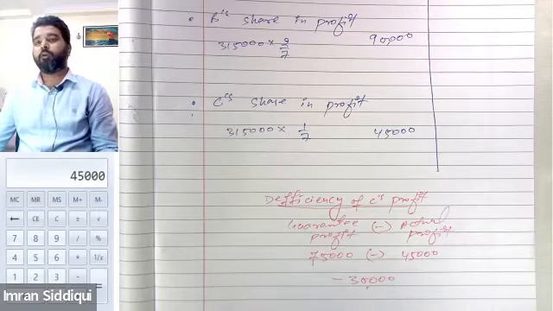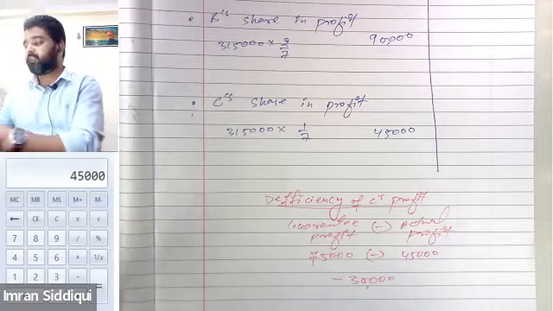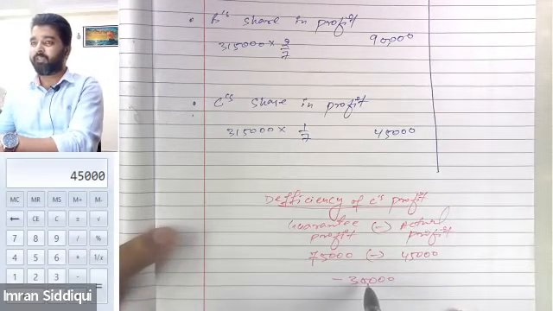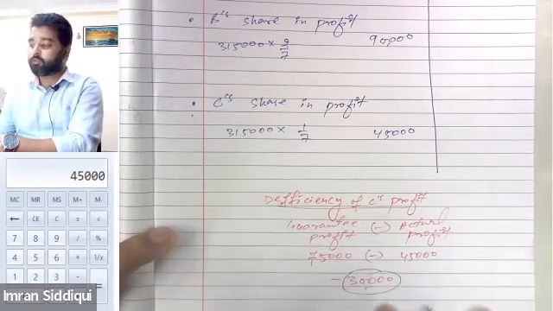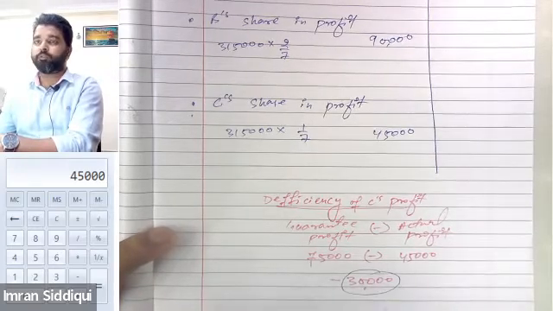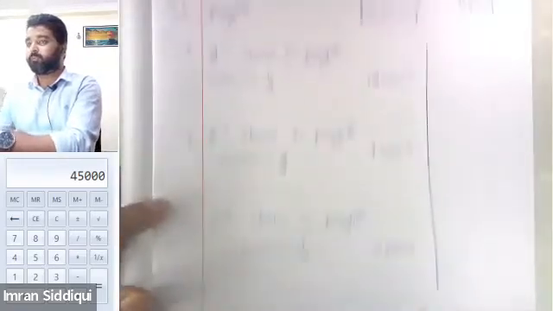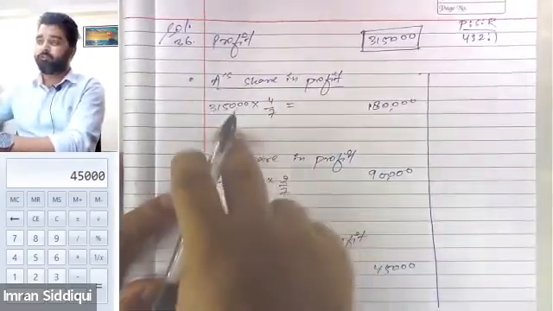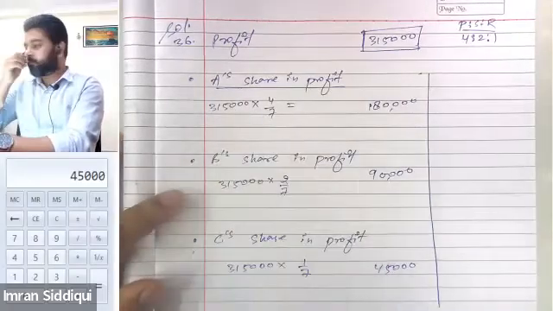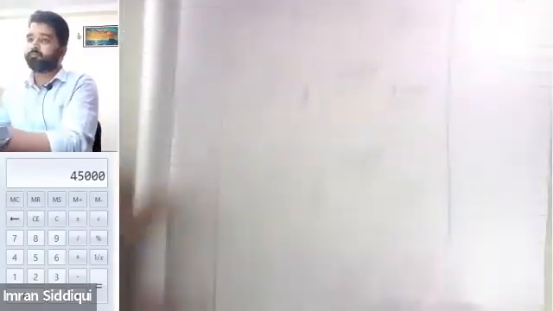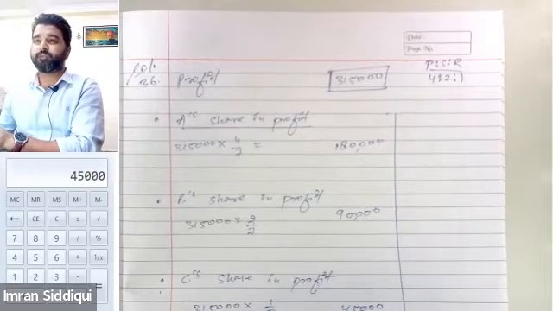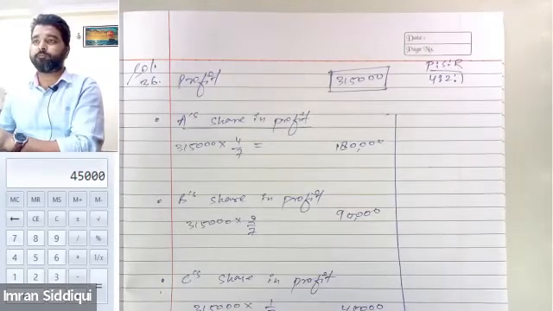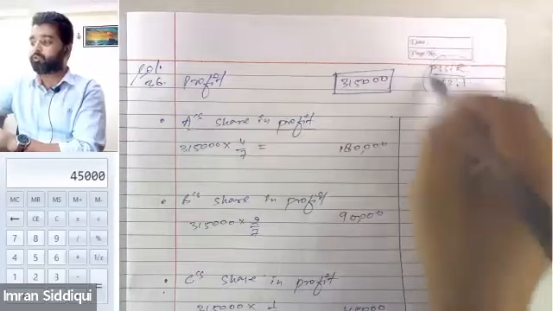Yes, sir. Okay, now since we know that the guarantee was given by A and B collectively, this loss of 30,000, who is going to bear it? This loss will be borne by both A and B. So first of all, tell me how much of 30,000 will be borne by A? All these partners were sharing profits and losses in the ratio of 4:2:1, right? Their profit sharing ratio was 4:2:1.